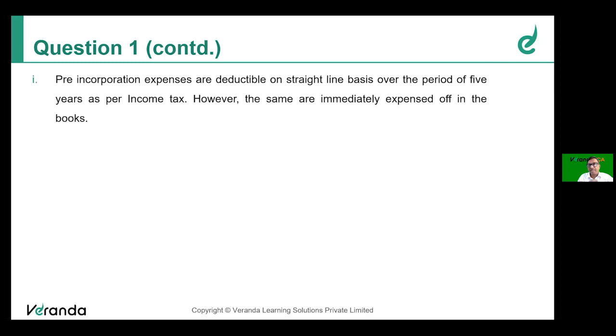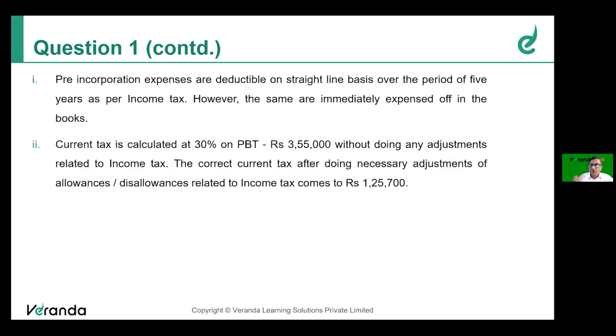Books, we have recognized the expense in full, whereas income tax allows over a period of 5 years only. So there will be still unamortized preliminary expenses, which will be added back to the profit of the company to determine the taxable income. So this may result in a deferred tax asset. We will have to account for that. It seems that they have not taken care of this adjustment while determining the deferred tax.